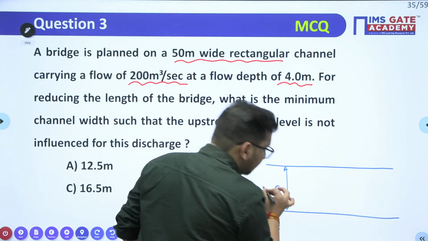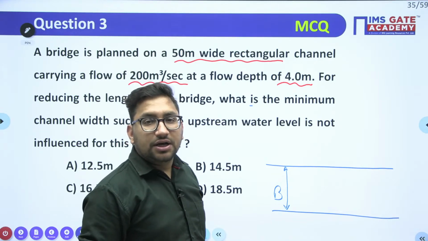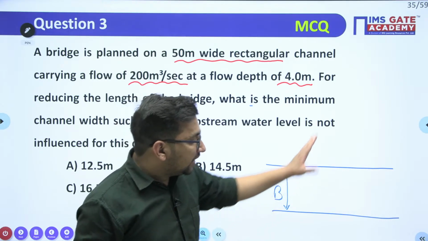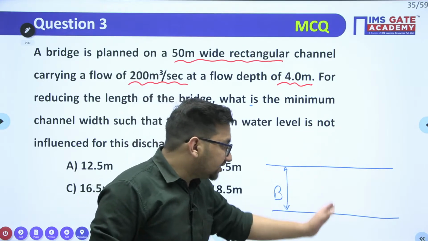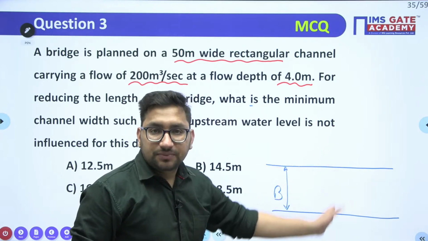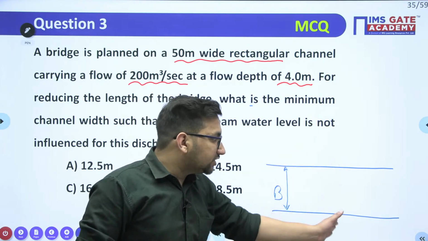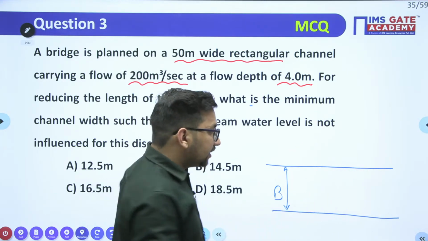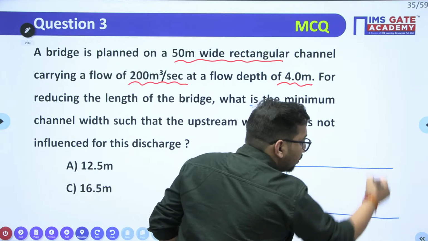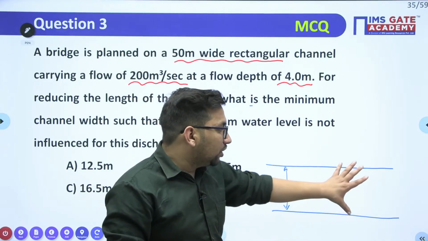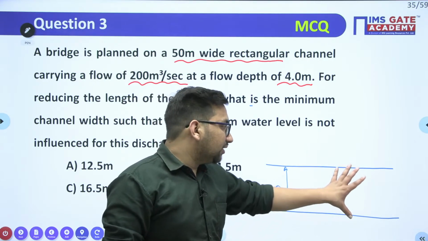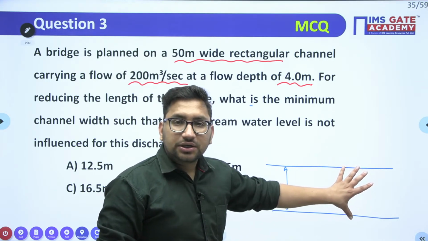It means this is the width of the channel, right? Now you want to create one bridge to cross this particular channel. That bridge will be along this particular width, yes or no, or across this particular channel, right? So let's suppose this is the bridge. What will be the length of the bridge? The bridge length should be equal to or greater than this particular width of the channel, yes or no?